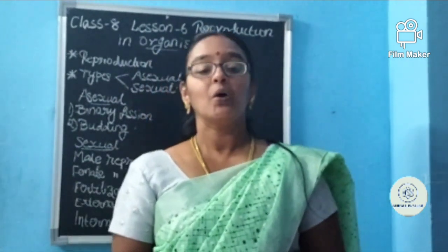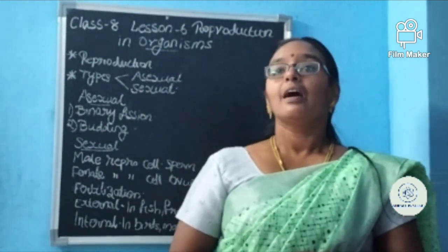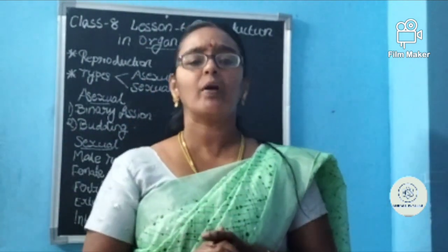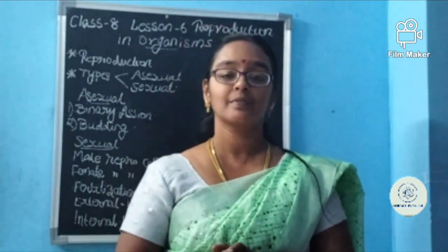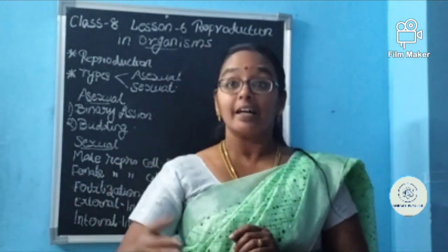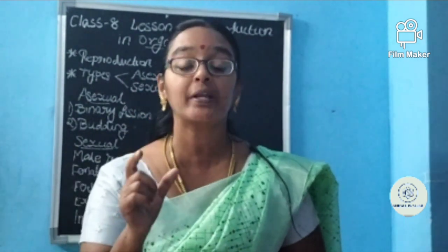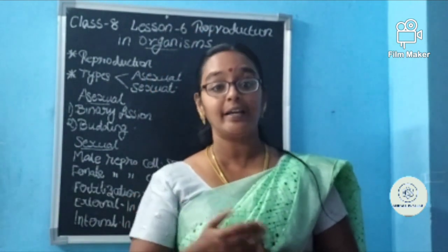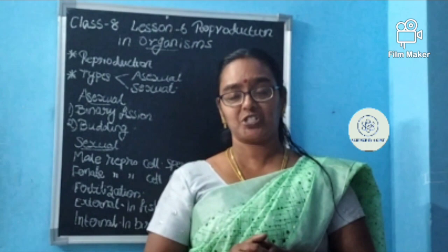Now we are moving to the sixth lesson. What's that, ma? Reproduction in organisms. As we have seen, various life processes are there in organisms. One important process is this reproduction. Why does reproduction have to happen? When reproduction is there, the next generation will come. The ability of the organism to produce their offspring is called what, ma? It's called reproduction. If reproduction is there, only then the population will increase. A particular species continues to live on the earth only because of this reproduction.